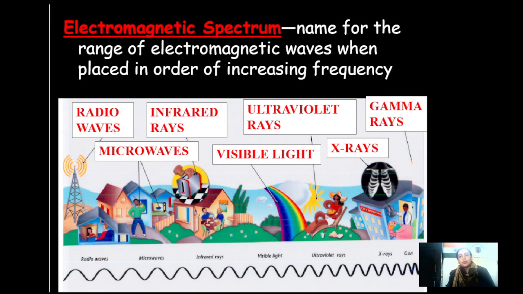Talking about the electromagnetic spectrum, this is a range of frequency and wavelength where different electromagnetic waves have been categorized. Starting from the radio waves with the highest wavelength to the gamma rays with the highest frequency. If we move from radio waves to gamma rays, we are moving towards decreasing wavelength and increasing frequency.